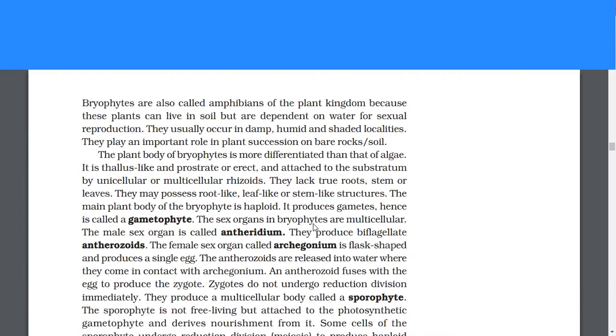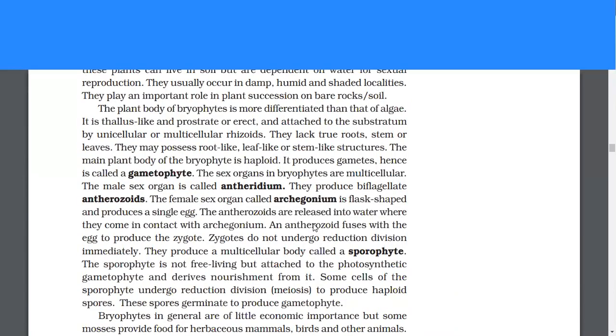The plant body of bryophytes is more differentiated than that of algae. It is thallus-like and prostrate or erect and attached to the substratum by unicellular or multicellular rhizoids. They lack true roots, stem, or leaves. They may possess root-like, leaf-like, or stem-like structures. The main plant body of the bryophyte is haploid. It produces gametes, hence it is called a gametophyte.